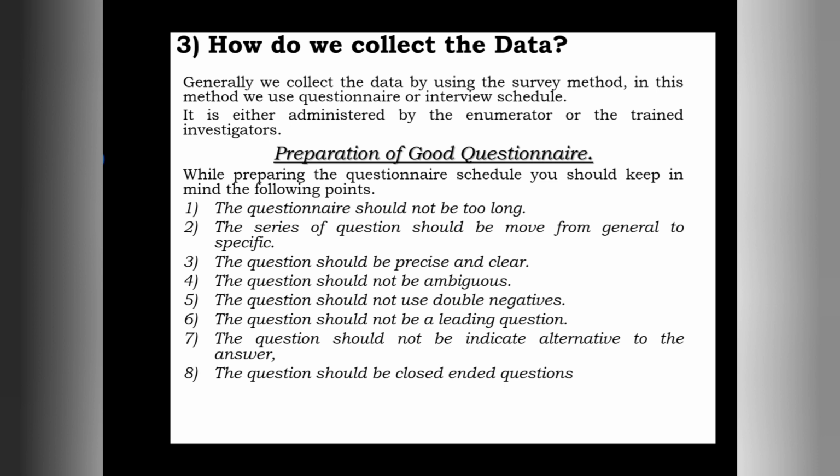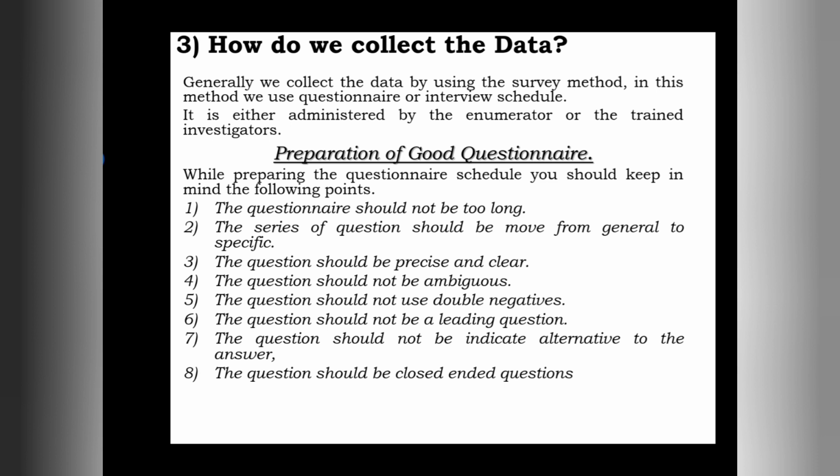If we give these choices, he can easily choose one of them and answer the question. So when we prepare the questionnaire, the questions should be clear, so that once the respondent listens to the question he can freely, easily and quickly answer. That's why questions should be free from ambiguity. So this is what it means that questions should not be ambiguous.